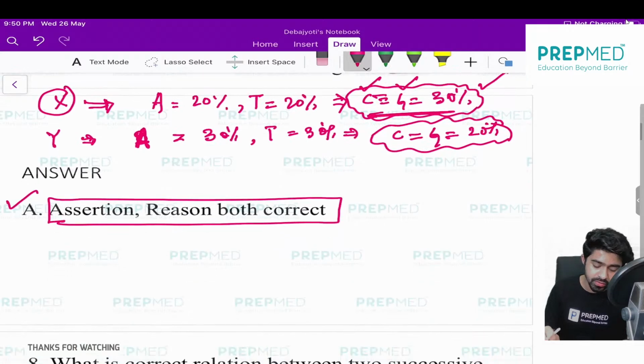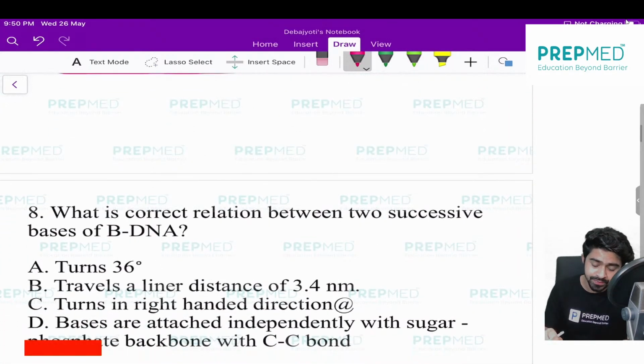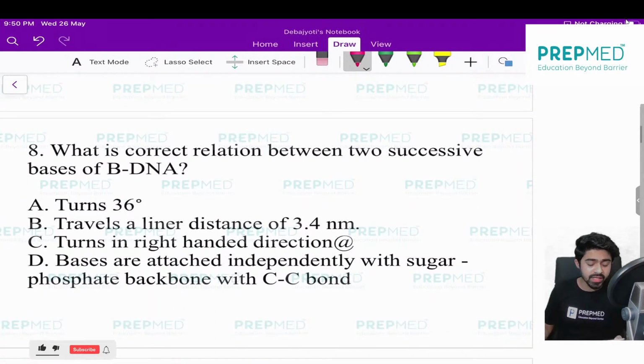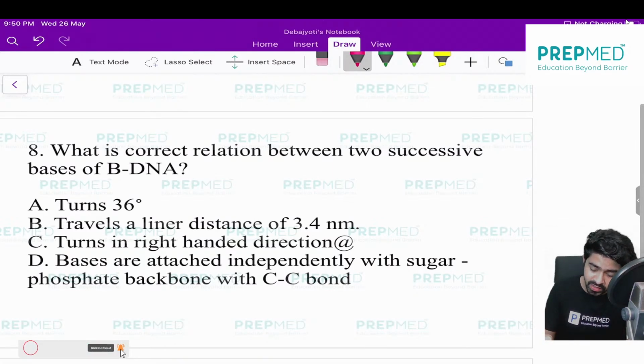All right, beta. Chalo. The next question, number 8. The question is asking what is the correct relation between two successive bases of DNA. Nice question. It is again a question on DNA.